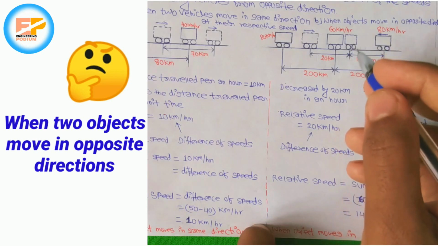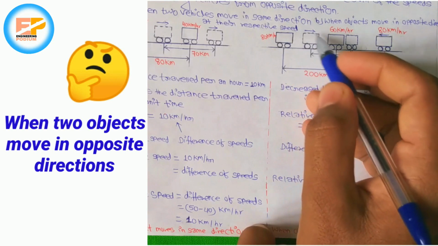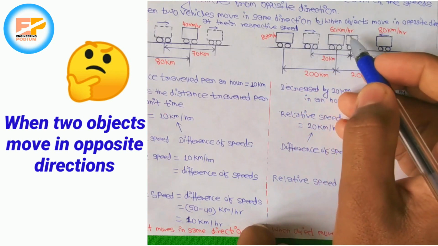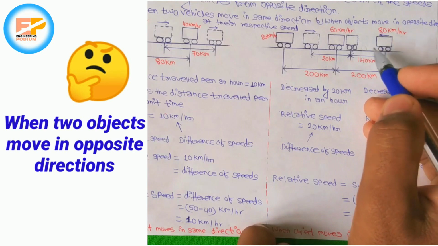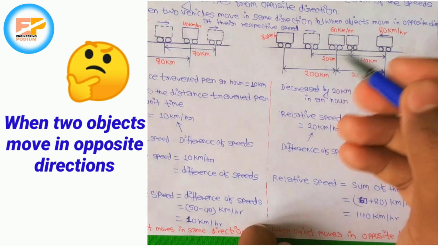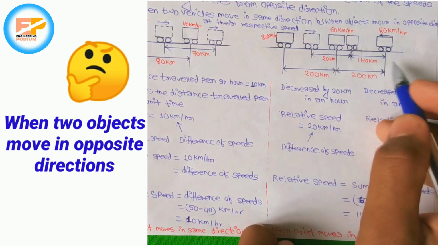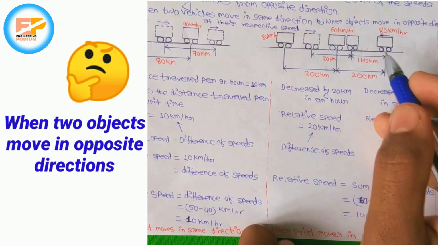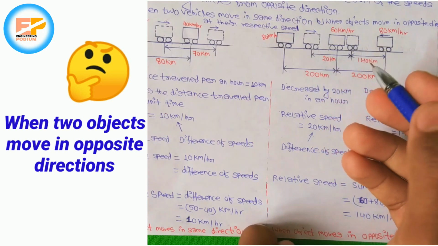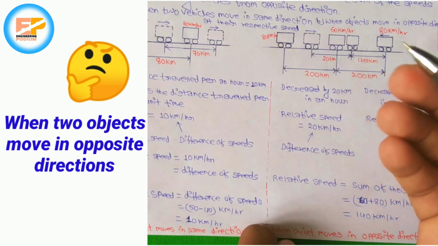Let's take an example at 10 o'clock. After an hour, this police car came to this position and the thief car came to this position, and from the opposite direction, this car came to this position. So after an hour the distance is decreased by 20 km from this side, and from the opposite side the distance is decreased by 140 km. Again after 2 hours the distance decreases the same way, and after some time the police catch the thief.